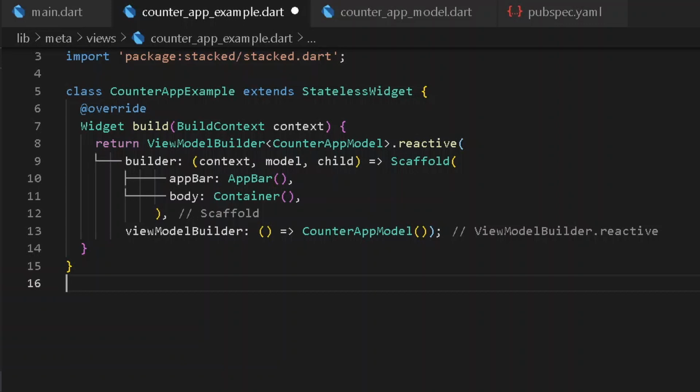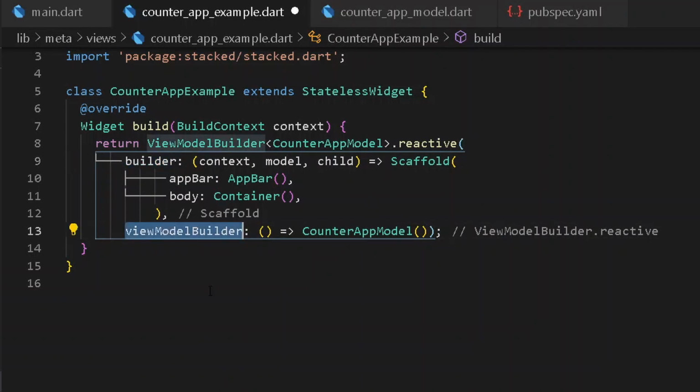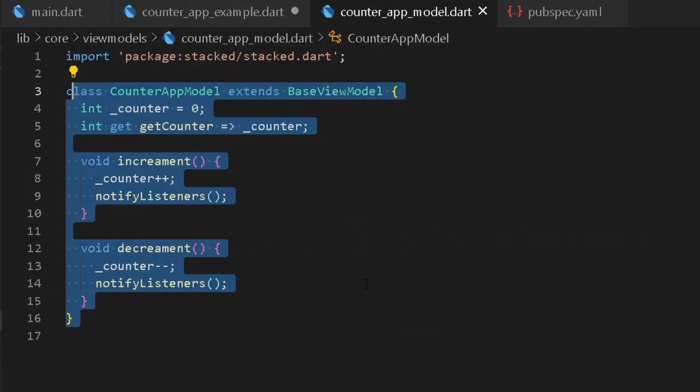Now let me explain to you what is happening here. First of all, we have two different properties of builder and view model builder. Under our view model builder, we are simply referring to our counter app model, which is our view model of our counter app, which is this one.